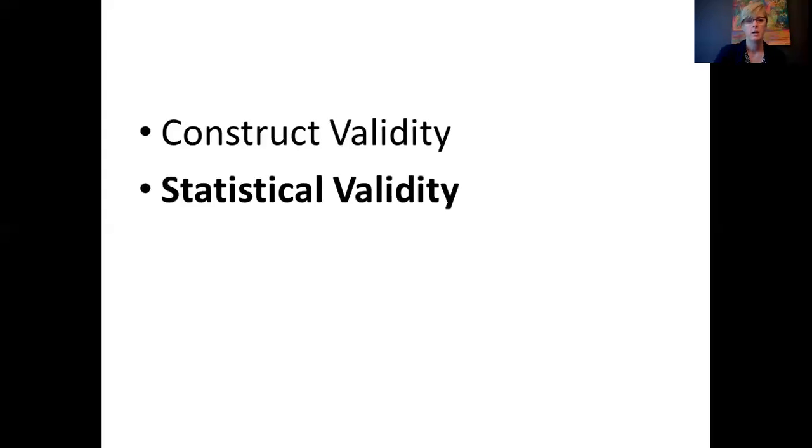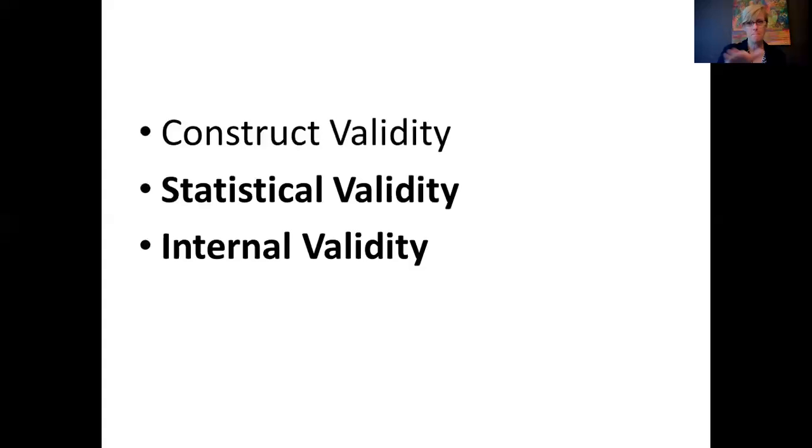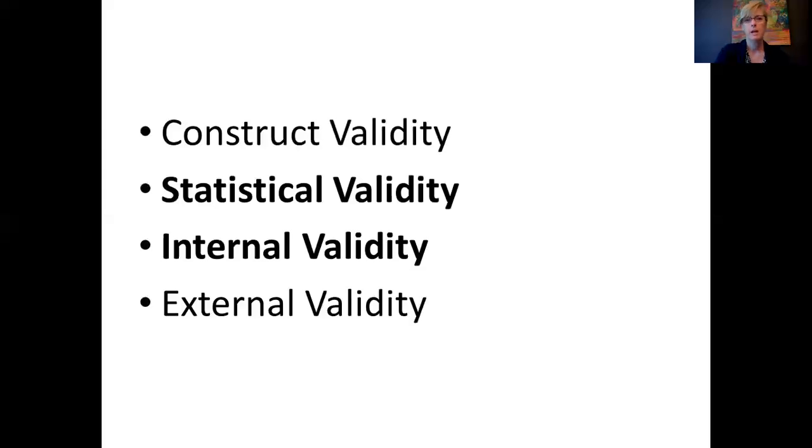Statistical validity. We're going to hit definitely that in a little more detail for how does it relate to associations and correlations. Internal validity. This is the big one for correlations. This is where you get to figure out why correlation does not equal causation. So we'll hit that hard. The 4th one, external validity, pretty much the same for any kind of study, any kind of claim.